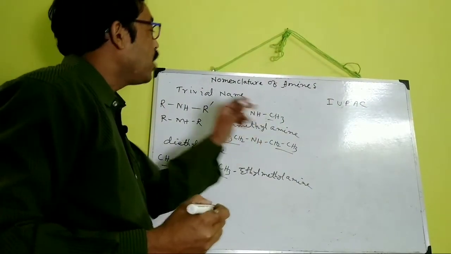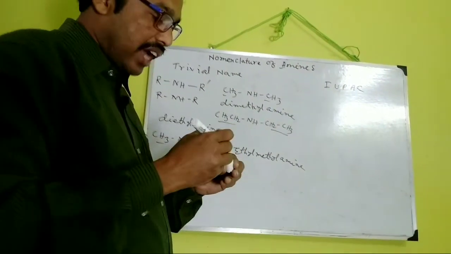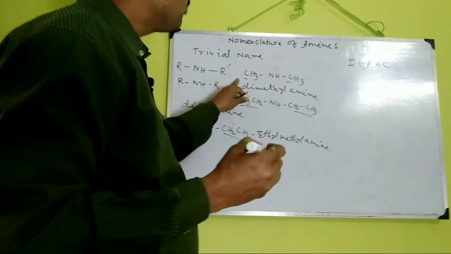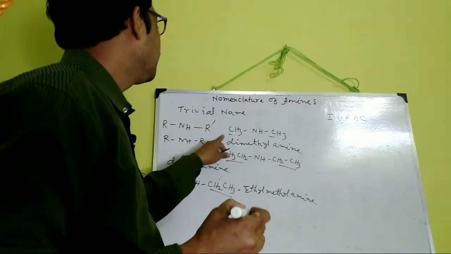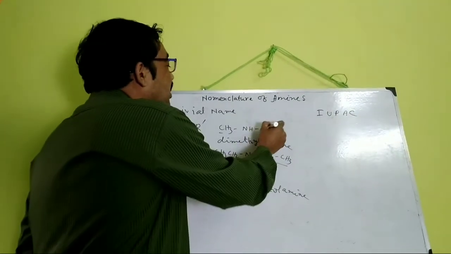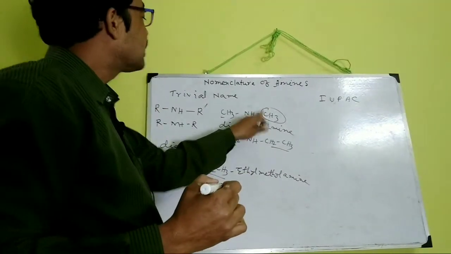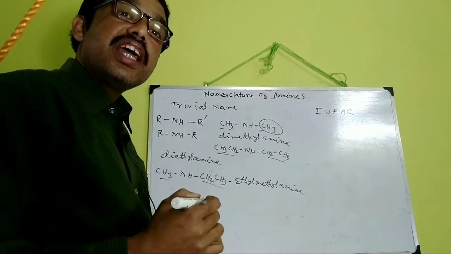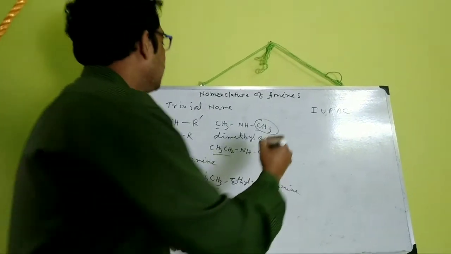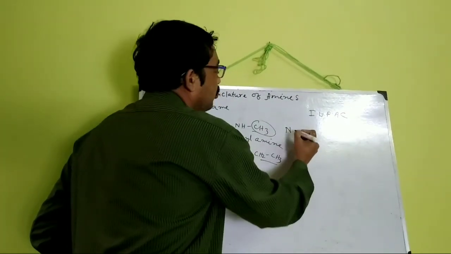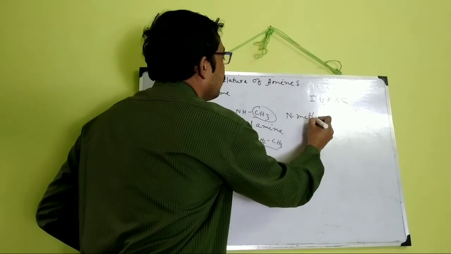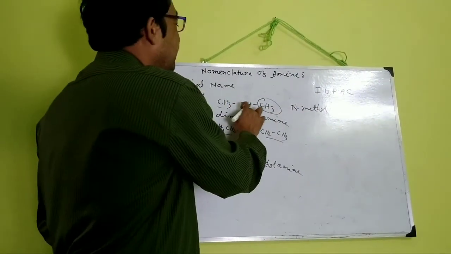Now IUPAC naming. For IUPAC naming of a simple secondary amine, one alkyl group is considered as an N-alkyl group. As for example, CH3NHCH3.